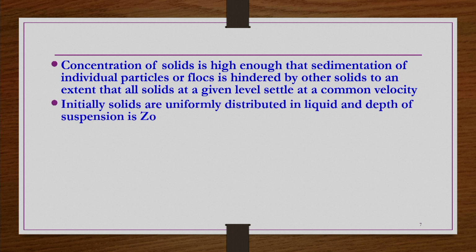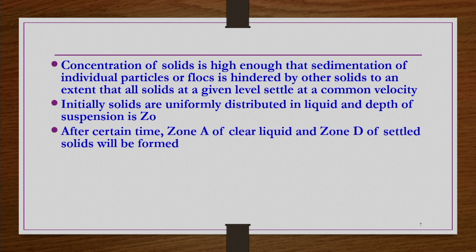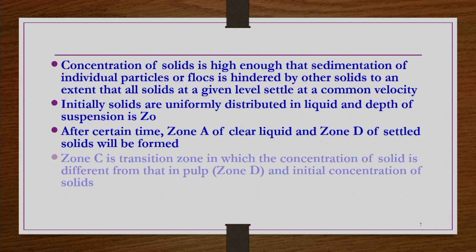Initial stages: solids are uniformly distributed in the liquid, and the depth of suspension is Z0. After a certain time, zone A of clear liquid and zone D of settled solids will be formed.